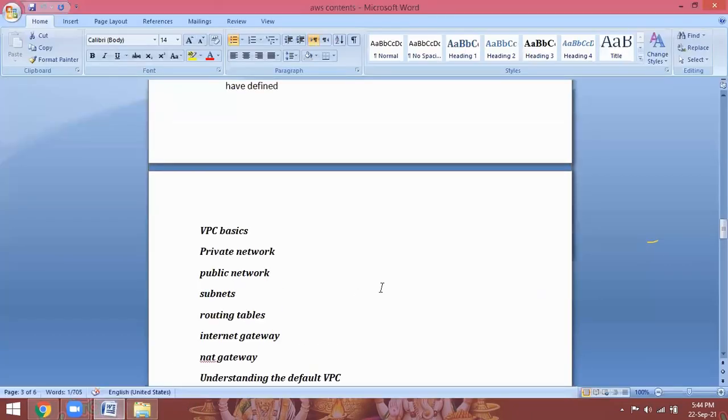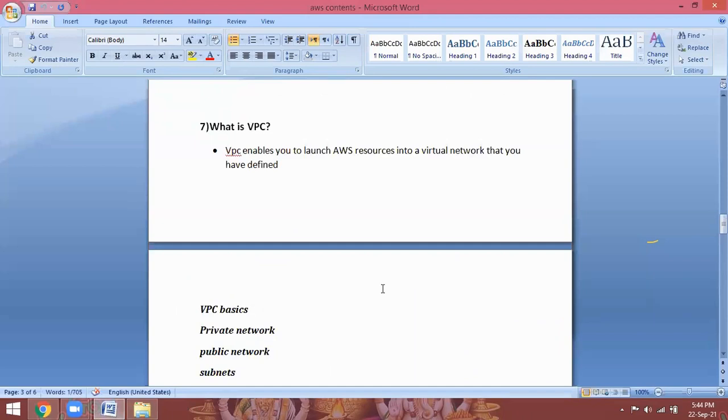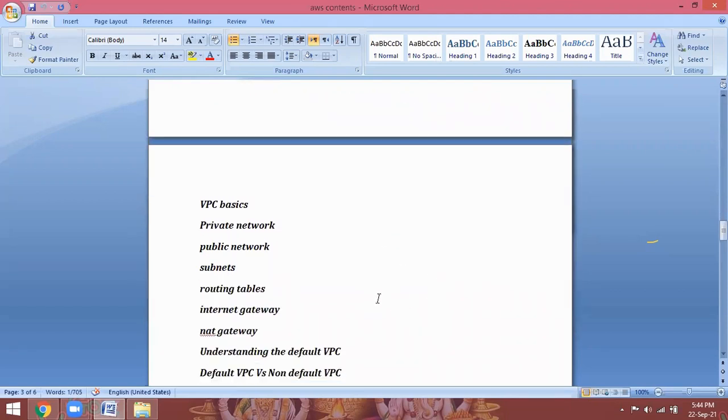But if our organization decides to go for our own virtual private cloud in AWS only, then you can create your own VPC. You can create your own private subnet. You can create your own public subnet. You can create your own routing tables. You can create your own internet gateway. You can create your NAT gateway. Everything we need to configure.